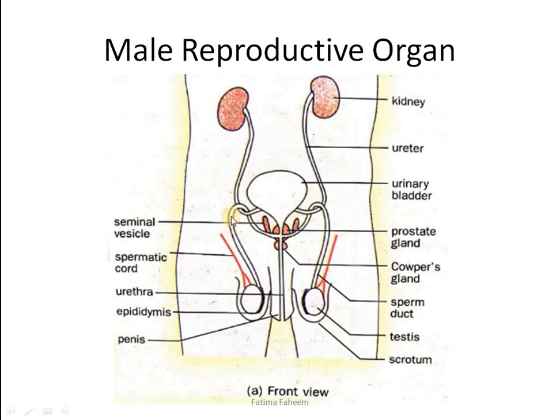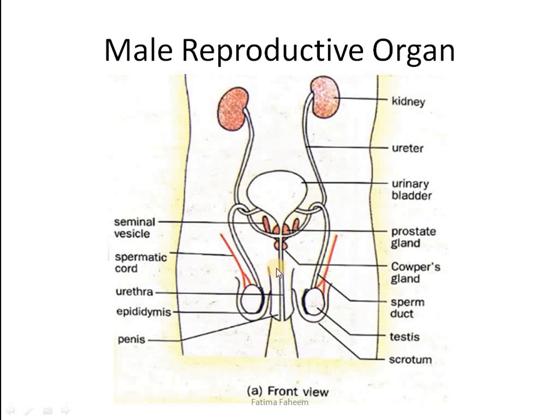You can see here that the sperm duct is joining with the urethra, and there would be a common passage for sperms and the urine to be passed out from the body. So this structure, which is urethra, is not only transporting urine out of the body, it is also responsible for the release of sperms out of the body.